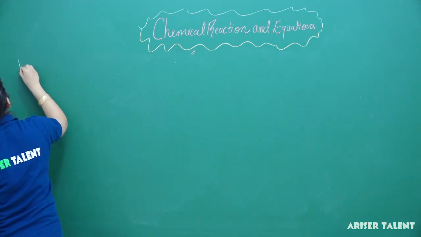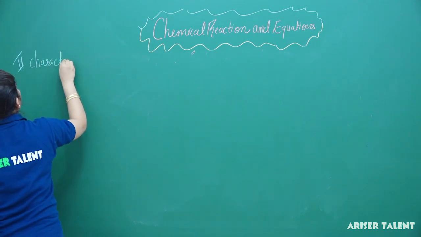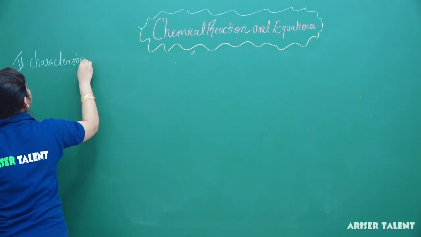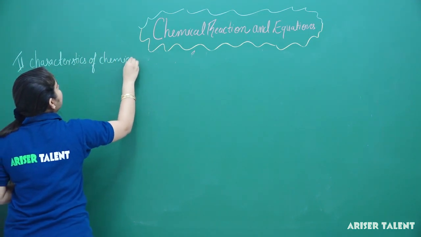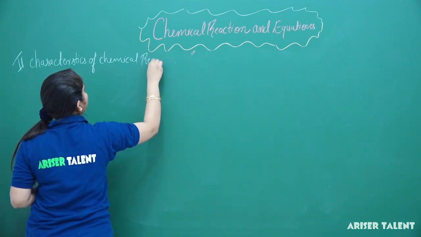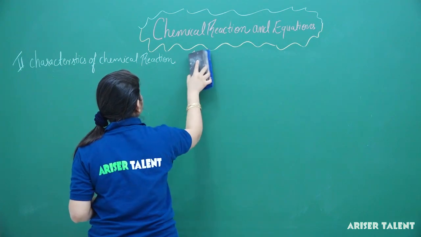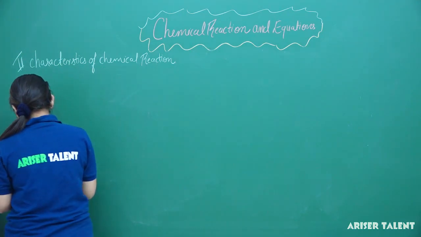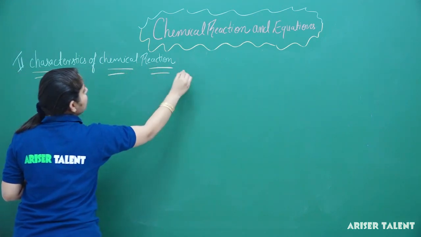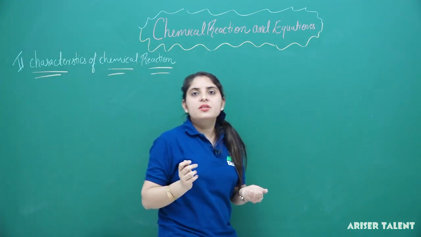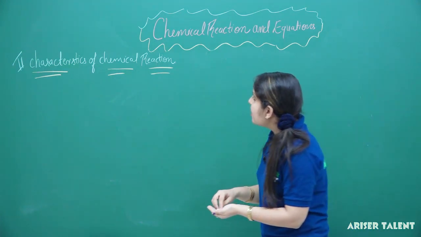We have our next topic, characteristics or effects of chemical reaction. The chemical reaction is basically characterized by 4 or 5 factors, and these factors are: